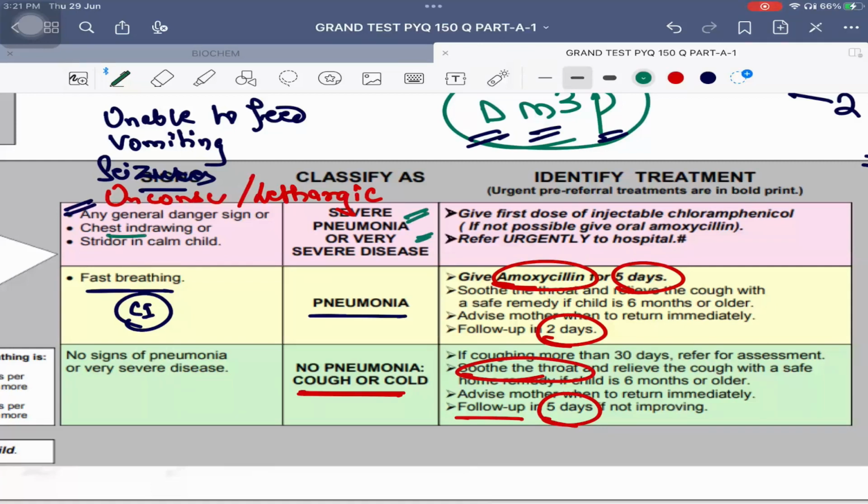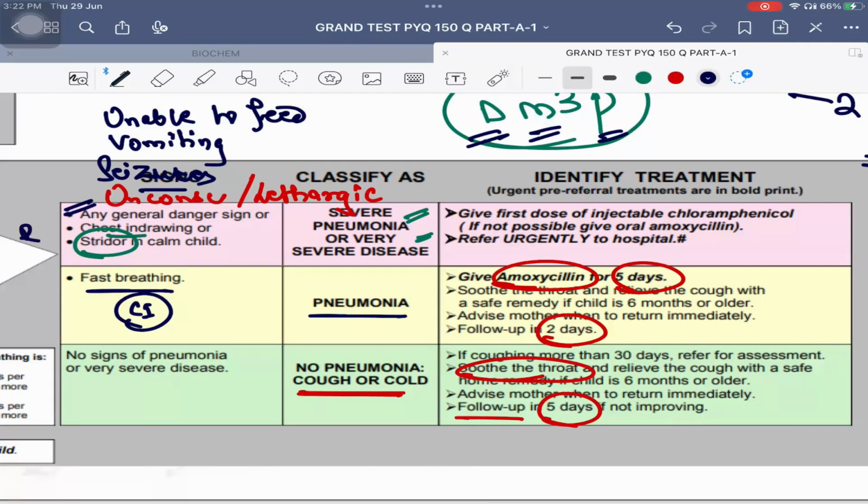Apart from that, chest indrawing, and importantly stridor in a calm child. Because why does stridor occur? Due to upper airway obstruction. And upper airway obstruction in a case of pneumonia is due to laryngeal edema. And if there is laryngeal edema, that means the child can have laryngospasm. And the child will go into respiratory arrest and the child will be lost. So that's the important thing. If the child is having stridor, that is an indication of admission for sure. So please remember that.